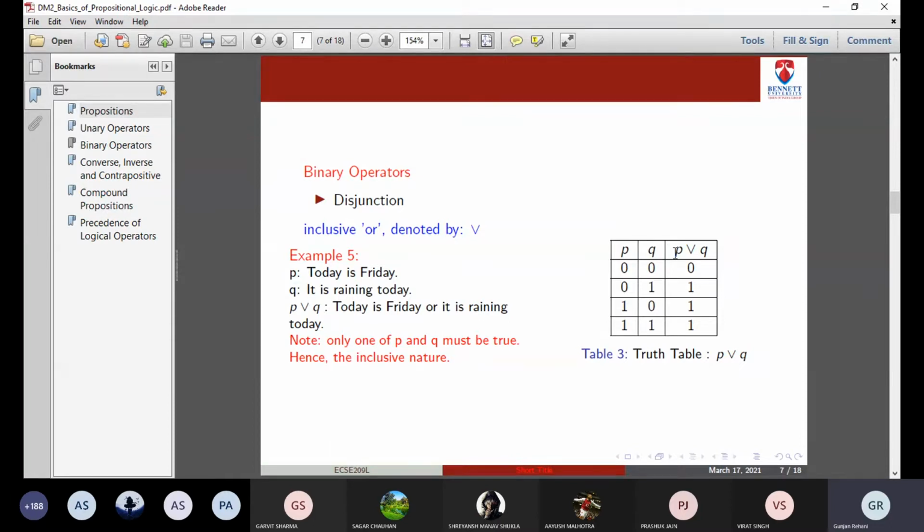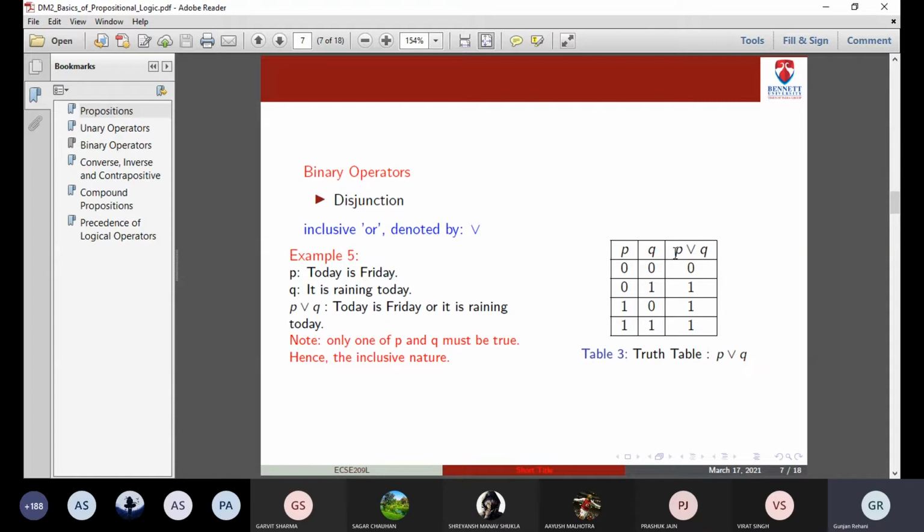So one must be true. Both of them can be true, or at least one of them must be true. That is what the inclusive operator is. Either of P or Q should be included, or both of them can be included. So it will be 1 when either P is 1 or Q is 1 or both of them are 1. It will be false only in the case when P and Q both are false, as you can see from the truth table.